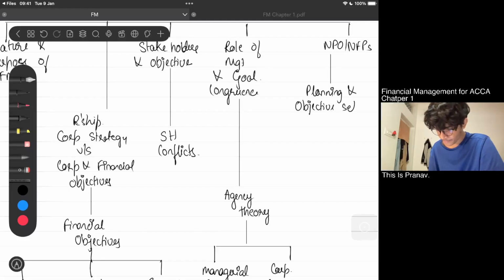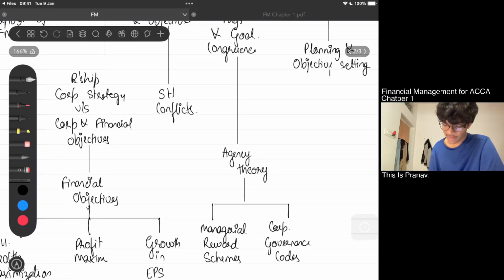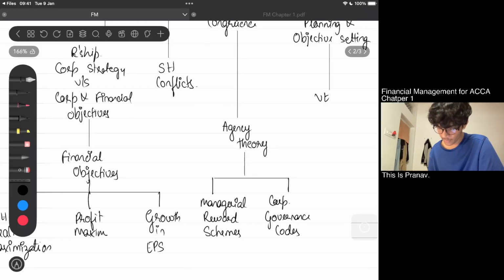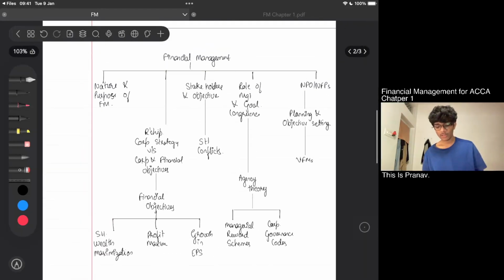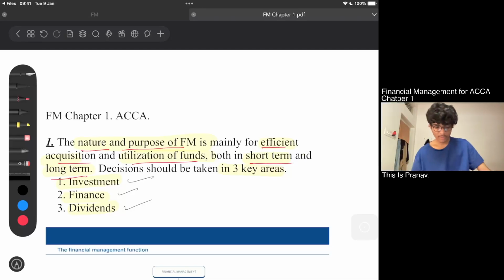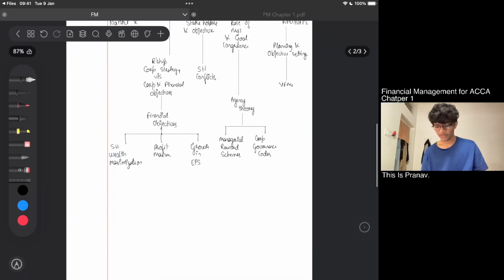Great. And under this we have a small point called value for money concept. So this is your financial management. There is nothing above this in your first chapter. Only this is what it is.